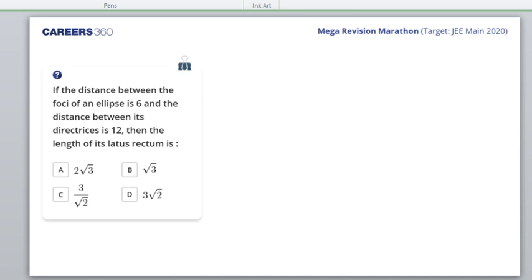Directrix equations are x is equal to plus minus a by e. So the distance between the directrices would be 2a divided by e. Okay, you got the formula?